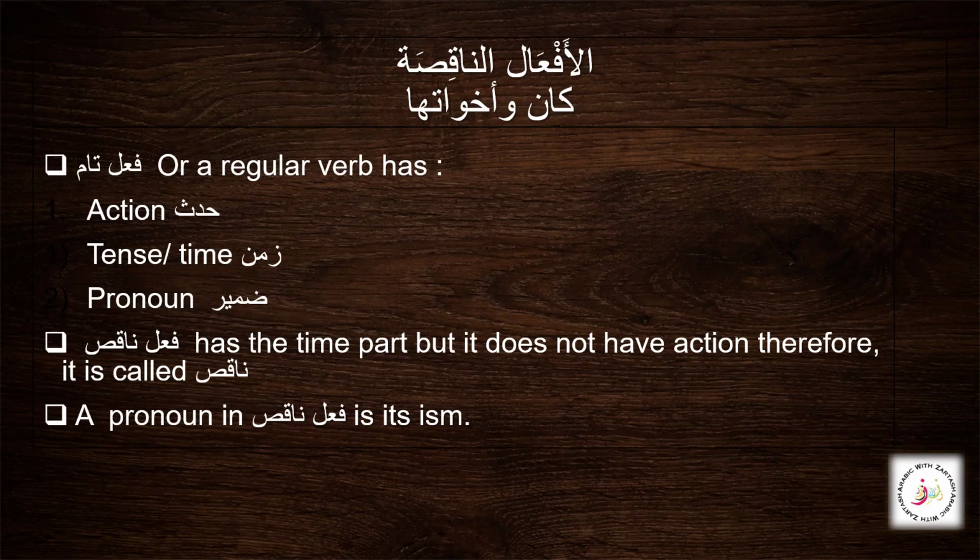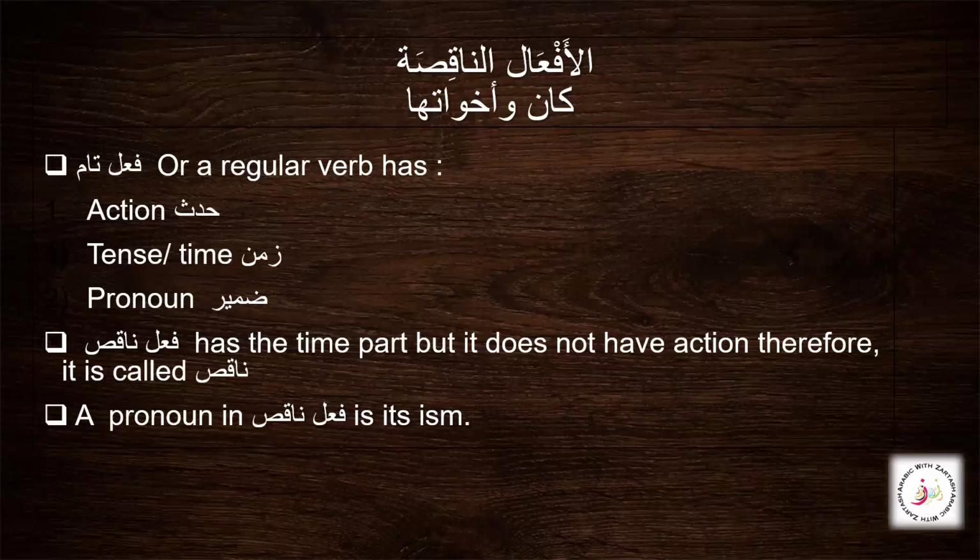So we see that we have a pronoun inside this verb, inside this fi'l. We have an action, we have a tense. All those words that I mentioned are in the past tense. So we have the tense, the zaman, the time inside it, the action like nasara, dakhala, fataha and kharaja. They all have an action inside them, and also the pronoun, because we know that this is mustatir. So it is very important that we should know that it has a damir, a pronoun, in itself. So this is our fi'l tamm that we commonly know and have studied.